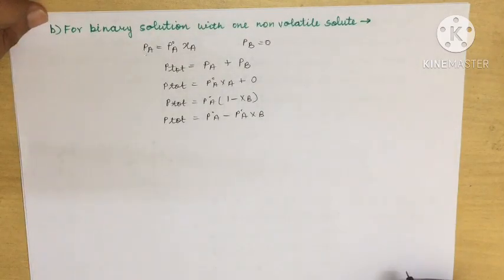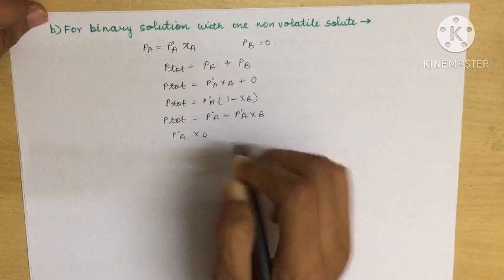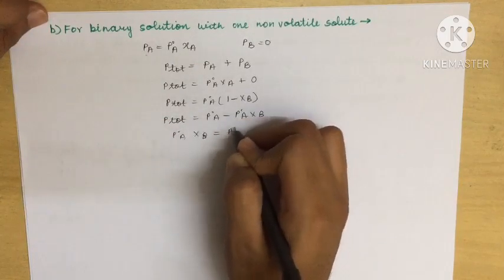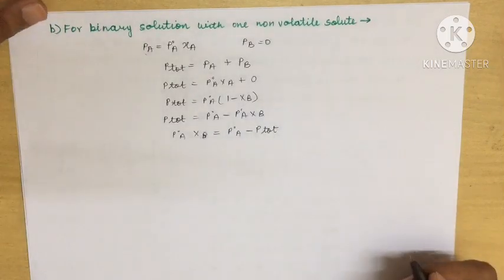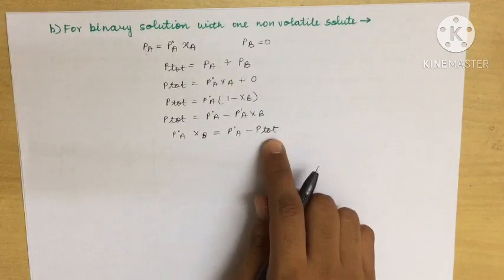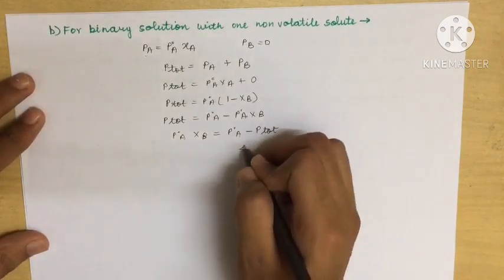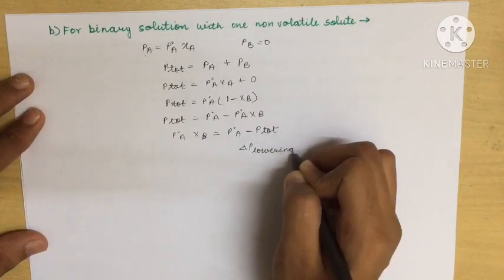Or else, what can I say? I will get here P naught A XB. If I take this over here and this over here, I get P naught A minus P total. This can be represented as delta P, that is lowering of vapor pressure. Why lowering?